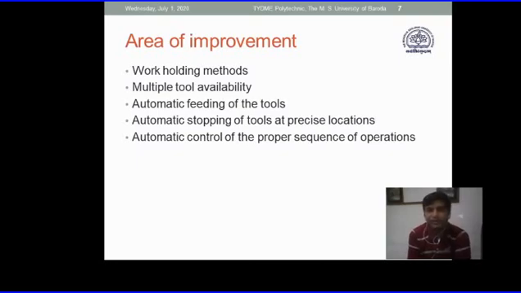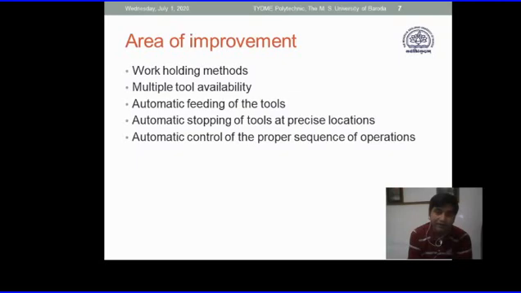Okay. Third is automatic feeding of tools. Now we have seen the auto feed mechanism for longitudinal and cross slides when you have done your thread turning or thread cutting operation, right? Similarly, how to actuate or disengage the auto feed mechanism, that is also something you have done, I hope, at least demonstrated, right?